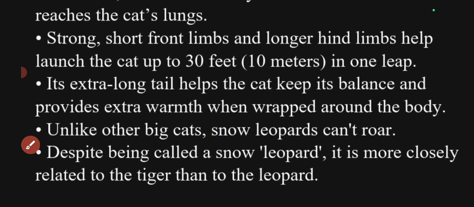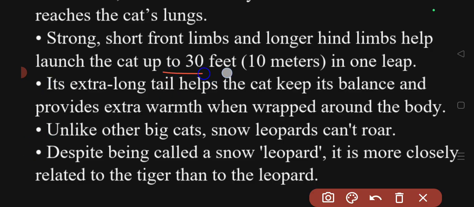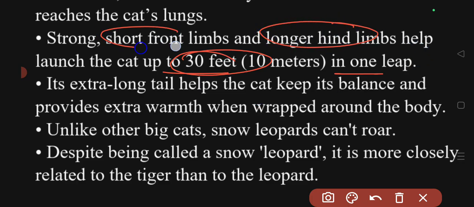The strong, short front limbs and longer hind limbs will help launch the cat up to 30 feet in one leap. So remember that it will have longer hind limbs and shorter front limbs. In the back, or the hind part, it will have longer limbs. This will help the snow leopard cover more distance within one leap.